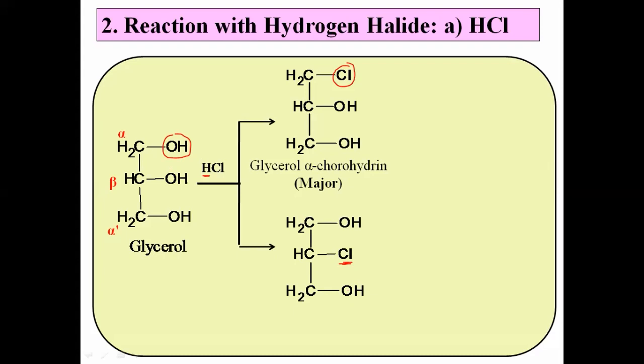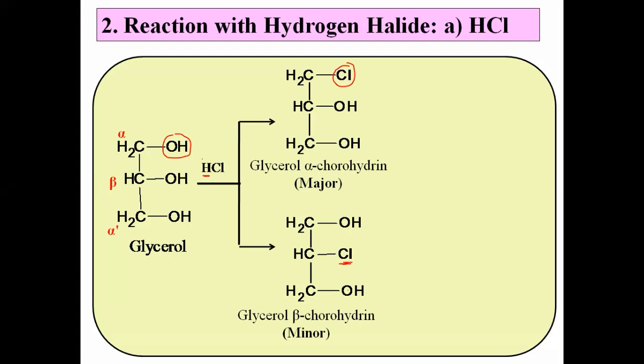पहिल्या स्टेप मध्ये when glycerol is treated with the HCl, we get mixture of these two products. But first product, that is alpha chlorohydrin, is major, जास्त प्रमाणात सापडतो, and that second is the minor. Now what should be the name of second one? Second चं नाव काय असेल? Chlorine is present on the beta carbon. Therefore, it is glycerol beta chlorohydrin.